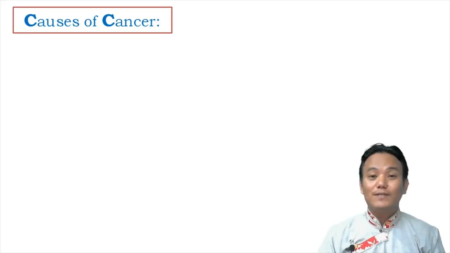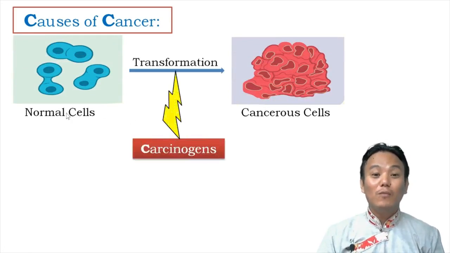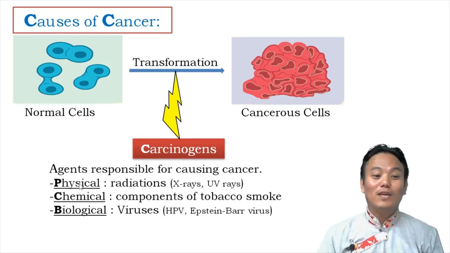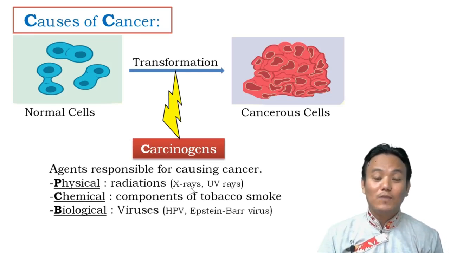So what causes cancer? In other words, what causes the transformation of normal cells into cancerous cells? Right. So the transformation of normal cells into cancerous cells is caused by certain agents known as carcinogens. So carcinogens are the agents responsible for causing cancer. Carcinogens can be physical, chemical or biological. Right. So for physical carcinogens you can think about radiations. Ionizing radiations like X-rays can cause cancer. Non-ionizing radiations like ultraviolet radiations can also cause cancer. So these radiations are physical agents or physical carcinogens.